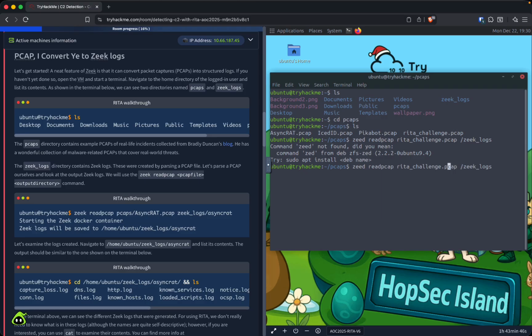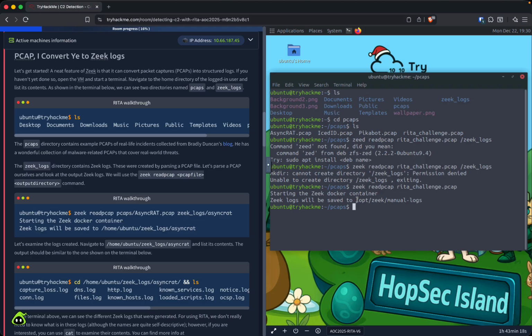Yeah, I spelled that wrong. Cannot create directory, permission denied. Okay, let's just leave it in this directory. So we just saved it into this directory here.